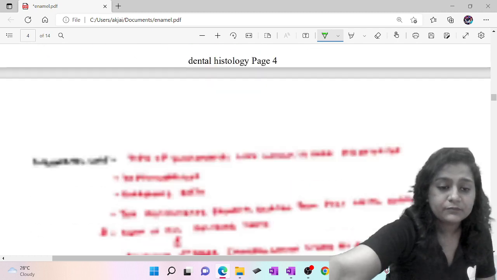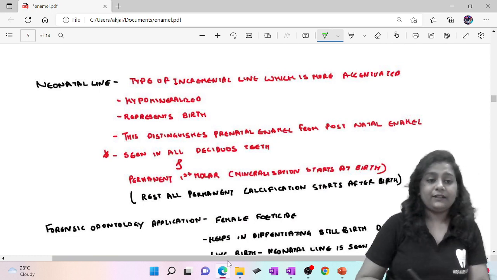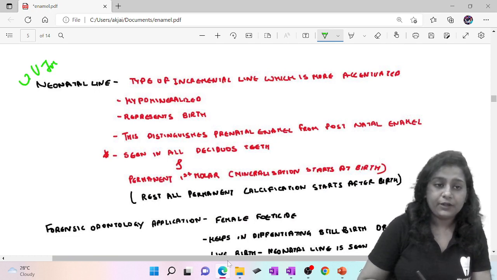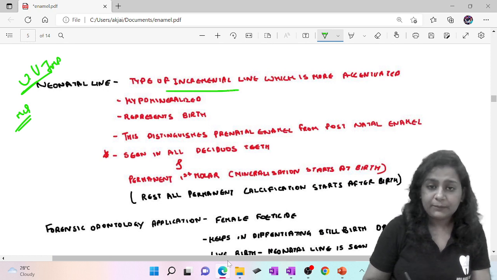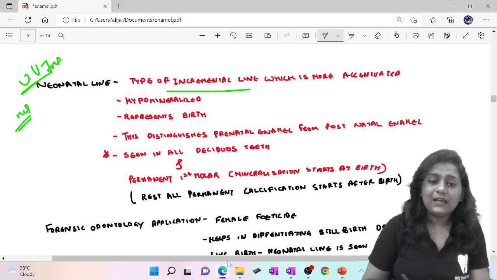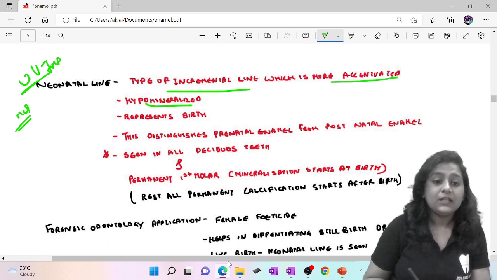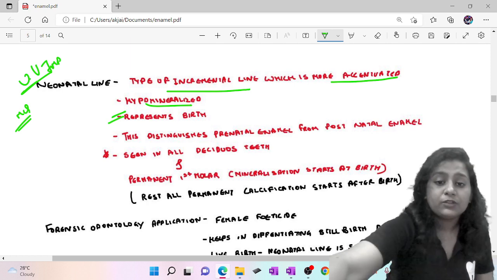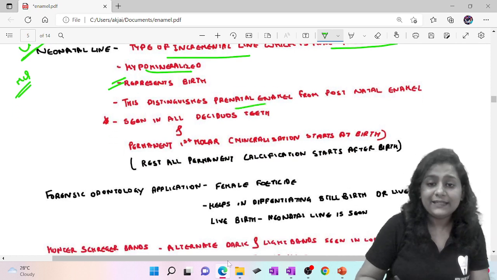Now neonatal line, very important, and a very important MCQ. This is a type of incremental line. I have already told you all the incremental lines are hypomineralized. It is a type of incremental line which is accentuated. It represents birth, so this distinguishes your prenatal enamel from your postnatal enamel.